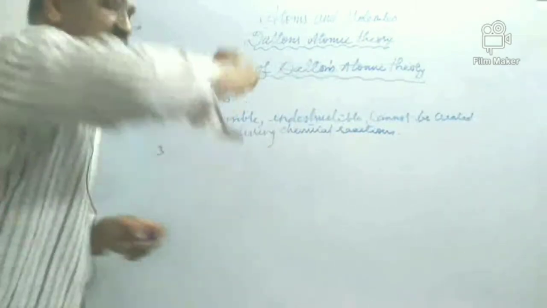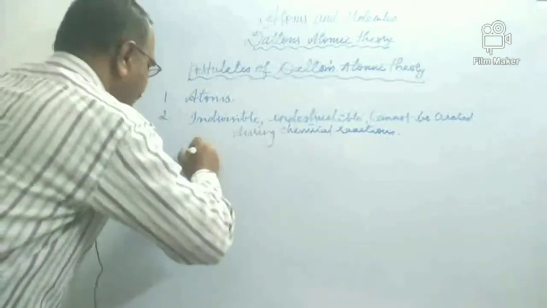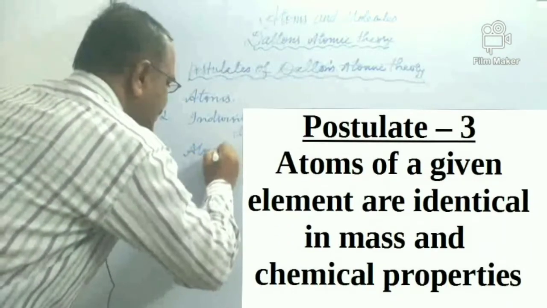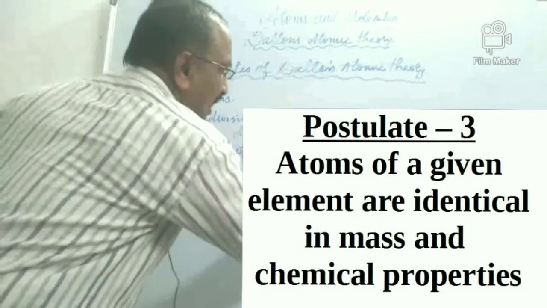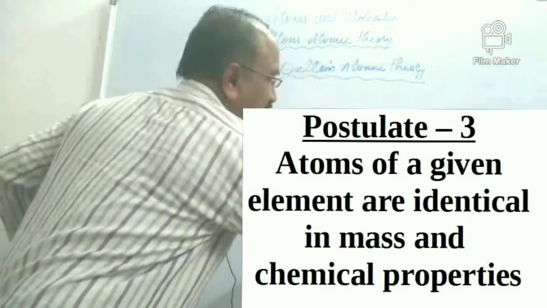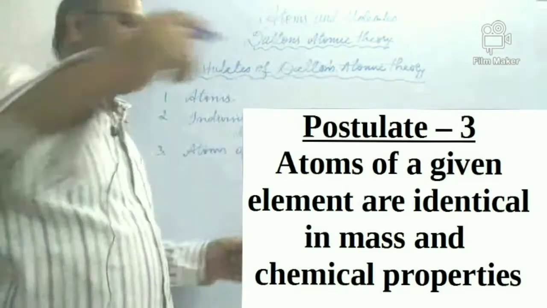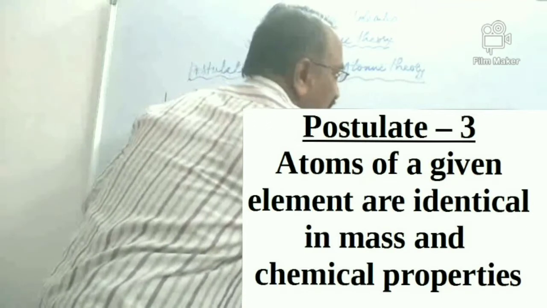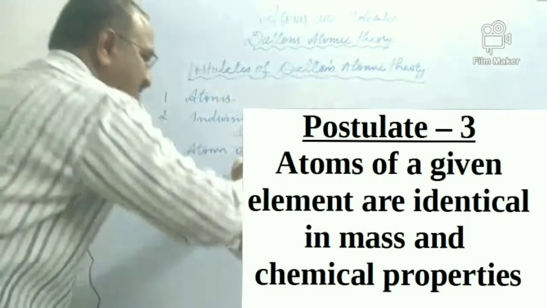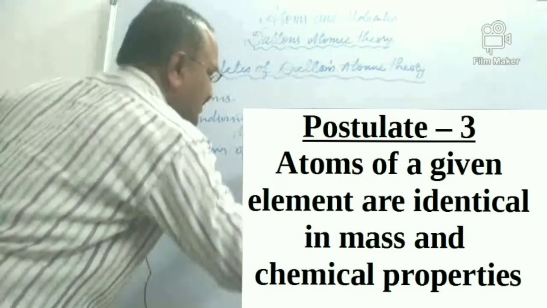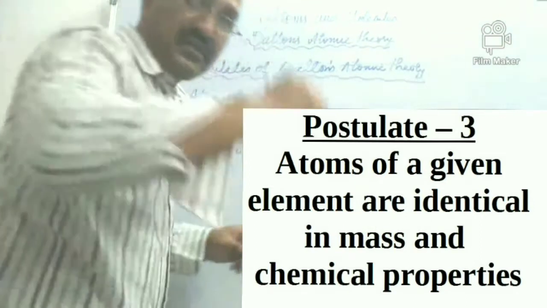Now the third postulate: atoms of an element are alike. What do you mean by alike? They are alike means they are all the same in all respects. What do you mean by all respects? They are the same in their masses and their chemical properties.